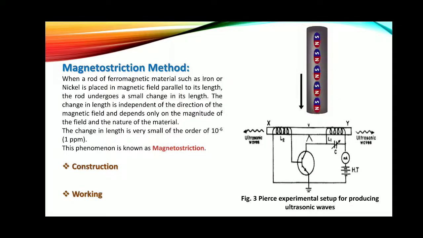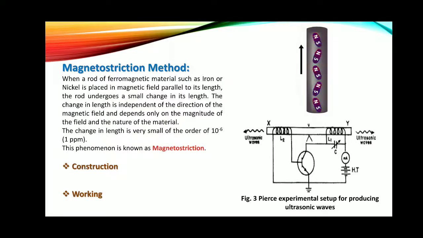Now let us see how it works for the production of ultrasonic waves. We know that one end of coil L2 is connected to the plate of this valve. This is acting as a valve. Now, the variable capacitor is present across coil L1 and the high tension battery HT, and the milliammeter reads the current which is produced in this whole circuit diagram.